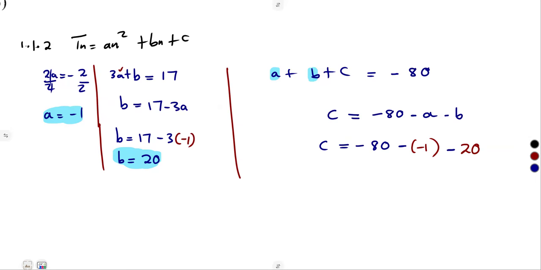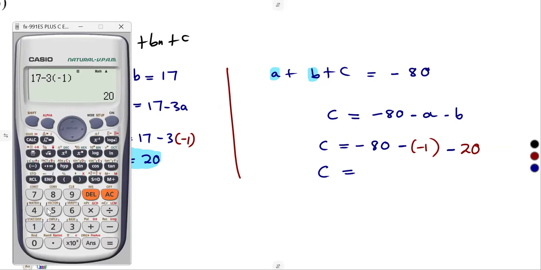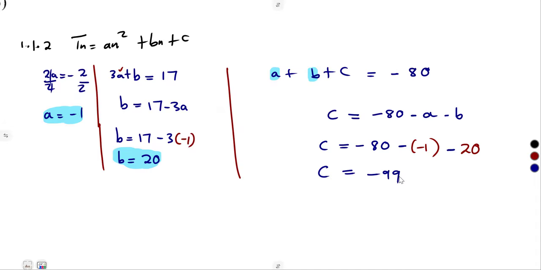Just like that, you are going to have the value of c by substituting a and b into our equation: minus 80 minus minus 1 minus 20. That is going to give us minus 99.